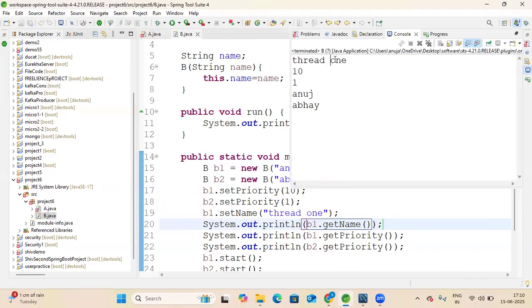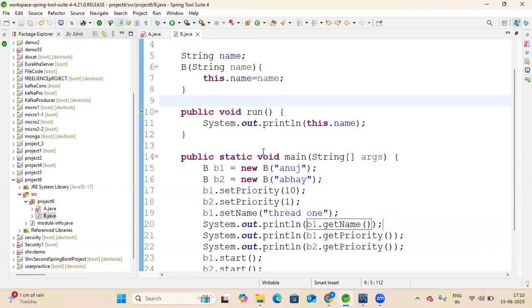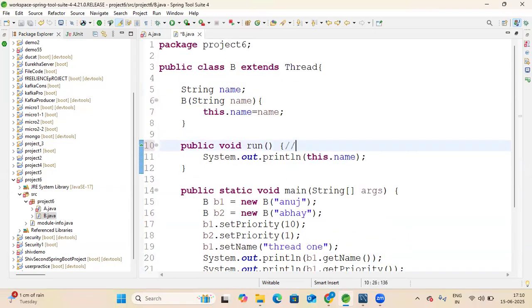In this way you can set the name and get the name of the thread. Okay, thread one, this is the name. One more thing: this is one thread, and in the main method there is also one thread which is basically running.